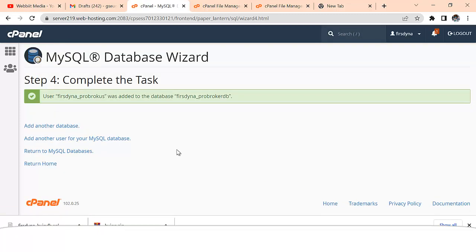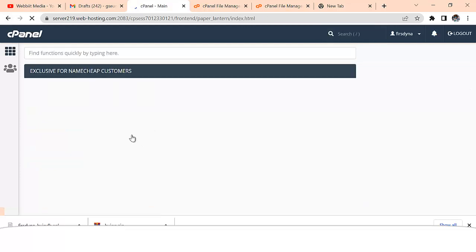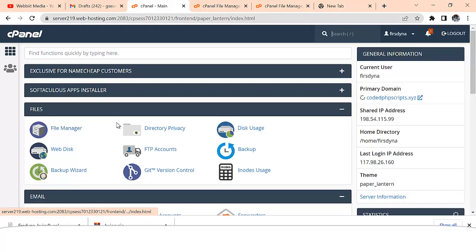Awesome, we just finished creating our database, and the next thing we're going to do is populate our database with data. So I also have the database data that we want to use. I'm going to give you access to this because without the database, you also cannot get this done correctly.